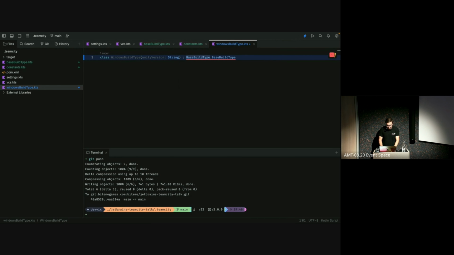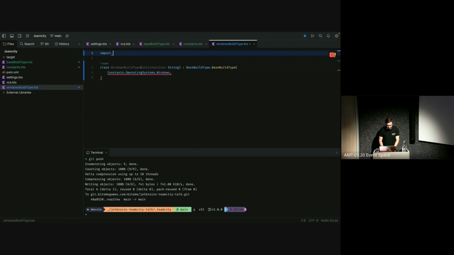So let's make this inherit base build type now. And of course, we have to pass in a few parameters. Because this is Windows, we can make this a Windows operating system. I'm also just going to import our constants file as this, because I don't want to always type constants dot in front of it. I think it's cleaner if you can just do this.